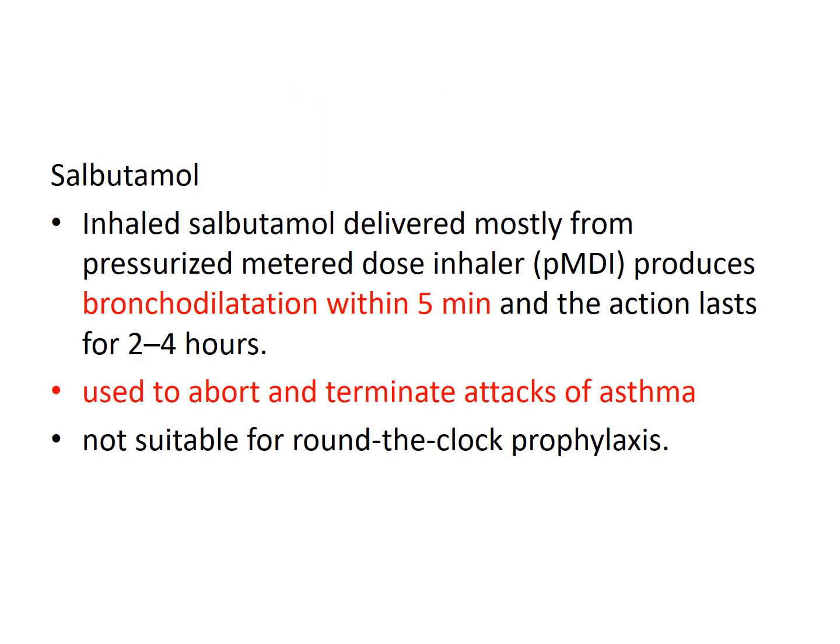The first drug among the bronchodilators, that is sympathomimetics, is salbutamol. Salbutamol is an inhaled beta 2 agonist which is delivered mostly from the metered-dose inhaler, and these metered-dose inhalers produce bronchodilation within 5 minutes, and these actions last for 2 to 4 hours. That is, it is a short acting drug, and it is used to abort or terminate the acute attack of asthma. But whenever a patient needs prophylactic treatment or round the clock treatment, these are not the drug of choice.